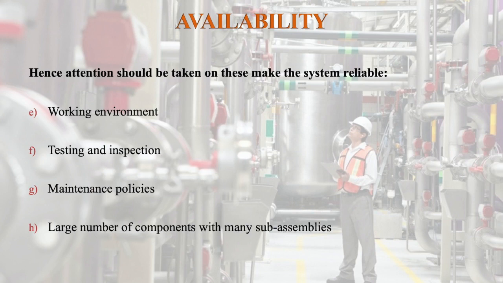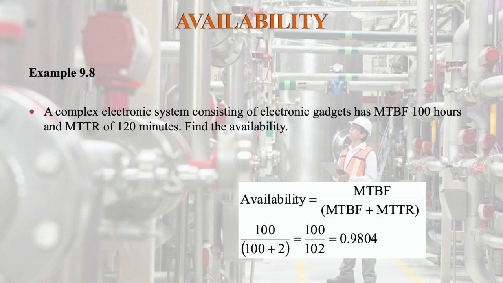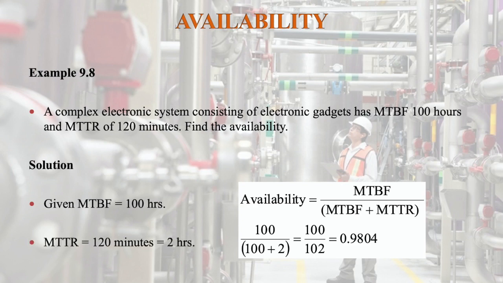Example, suppose a complex electronic system consisting of electronic gadgets has mean time between failure equal to 100 hours and mean time to repair of 120 minutes. Find the availability of the system. So that is given here the solution. Given MTBF is equal to 100 hours and MTTR is equal to 120 minutes, that is equal to 2 hours. So we have to convert either into hours or into minutes. So now we have converted to hours.